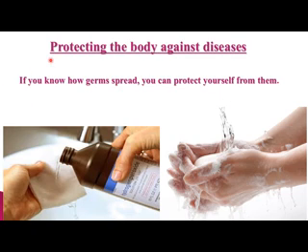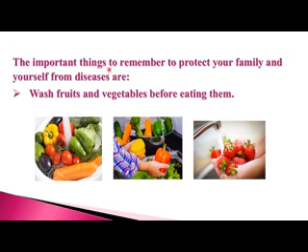So today our topic is protecting the body against diseases. How do we protect our body against disease? There are different ways to protect our body from different types of diseases and germs. The important things to remember to protect your family and yourself from diseases are: first, wash fruits and vegetables before eating. It is very important.